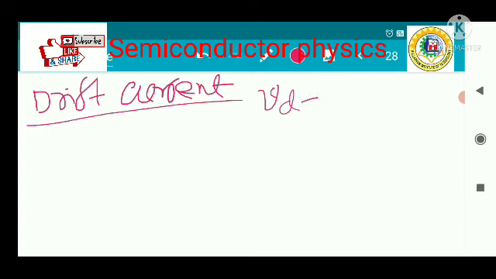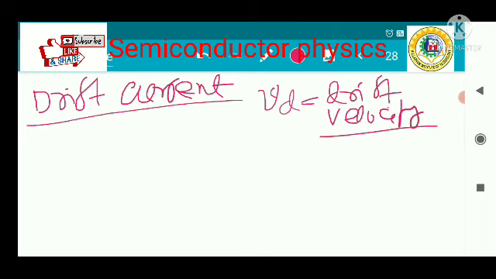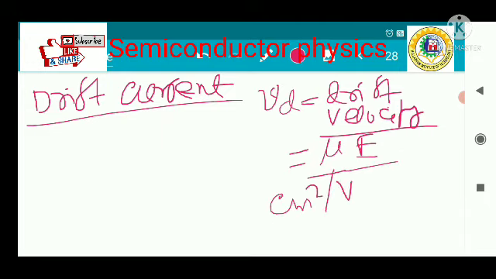So there is a term called drift velocity, that is represented by Vd, and this is also equated to mu into E. Mu is the mobility, E is the electric field. Mobility unit is centimeter square per volt second, and electric field unit is volt per centimeter.